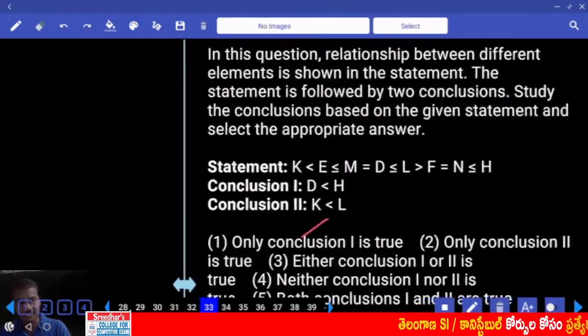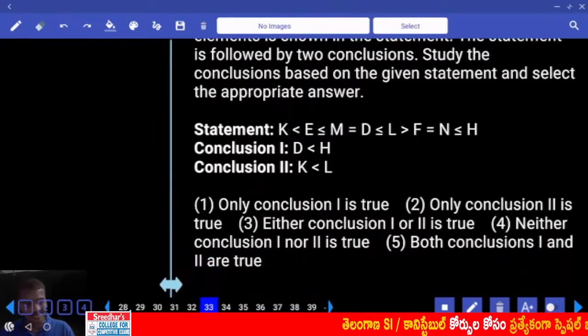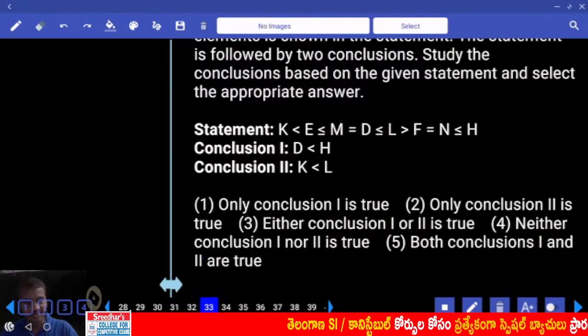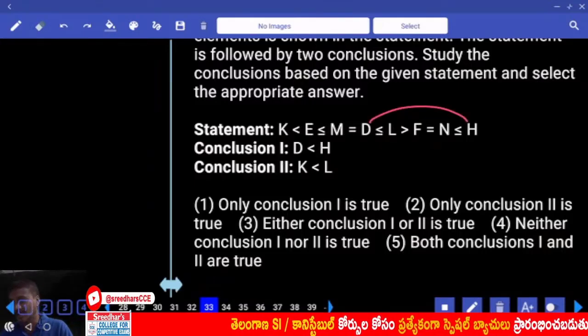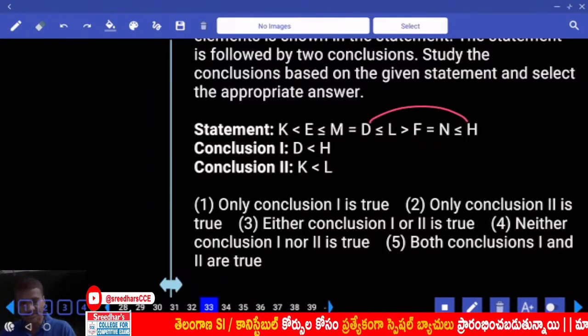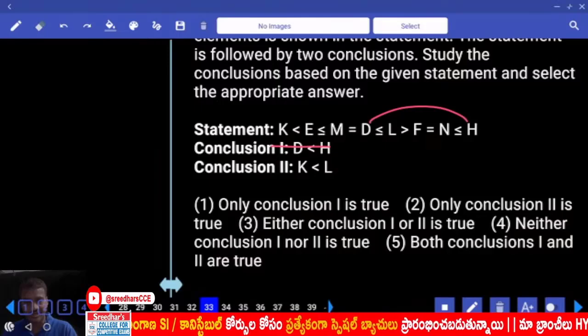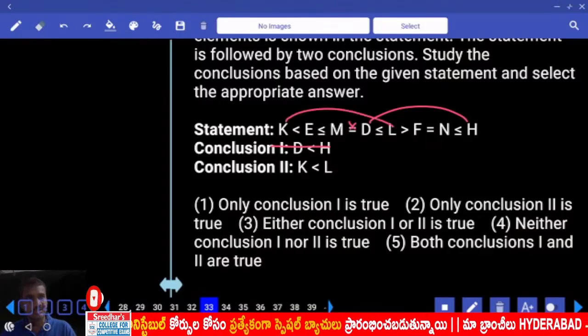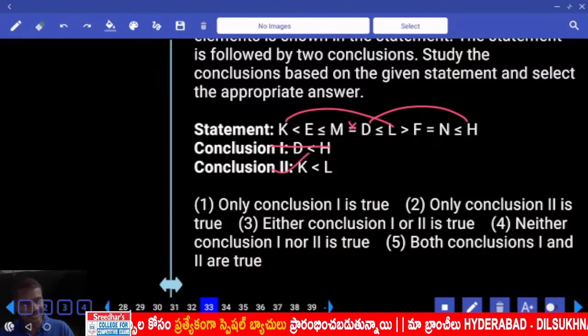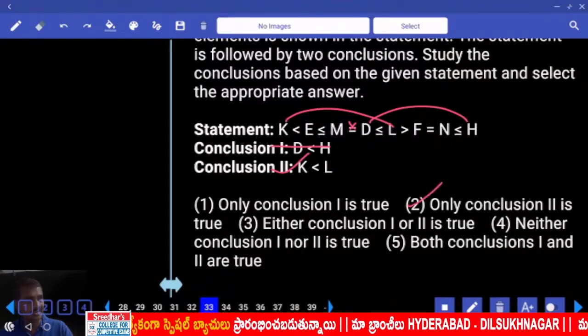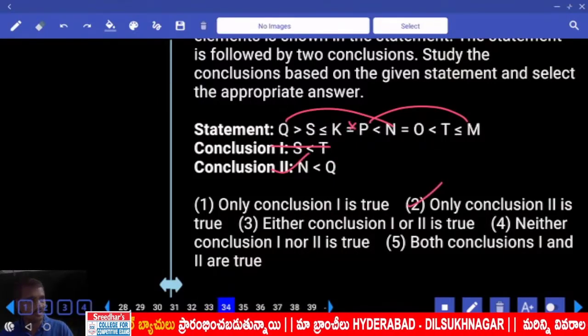And first priority, question number 33 to 35. Now the relation between D and H. Now D and H opposite. Opposite, no relation. K and L. Now K and L, which symbol is common? Less than. K lesser than, and definitely 2. Then what is your answer? Only 2, 33. 33 only 2.